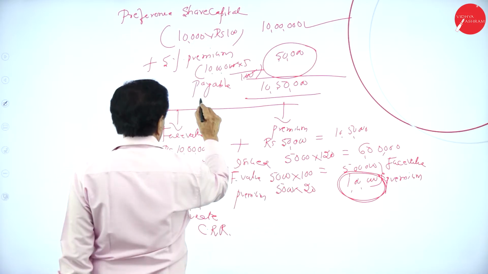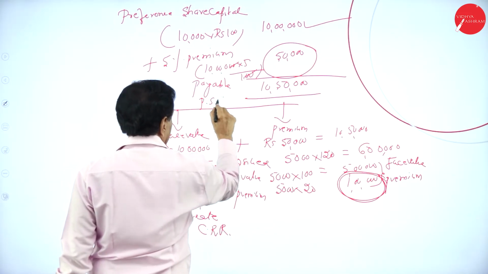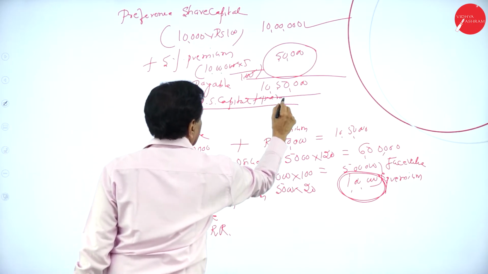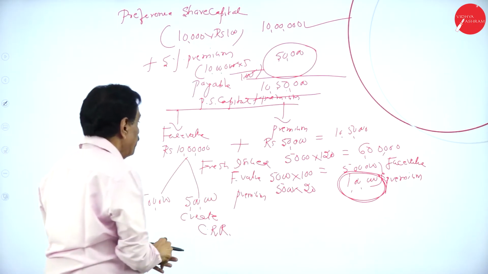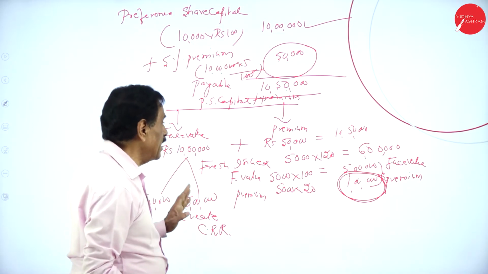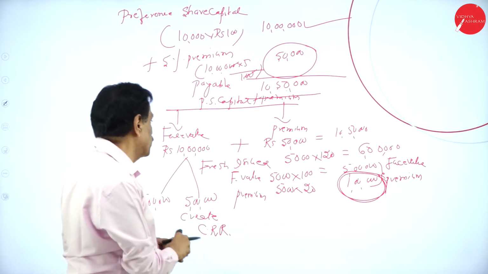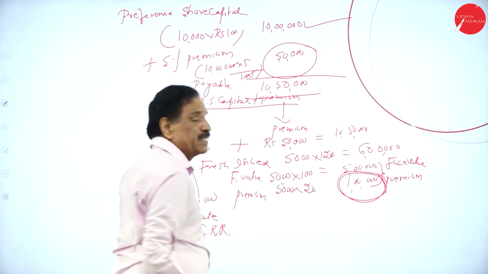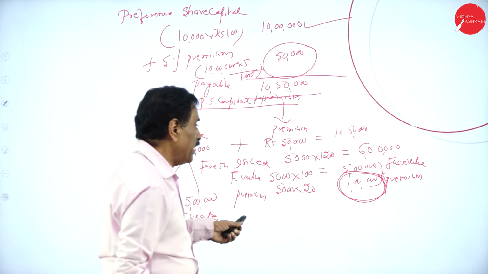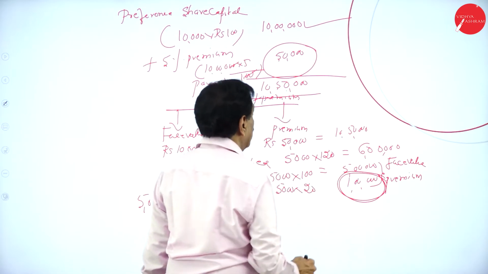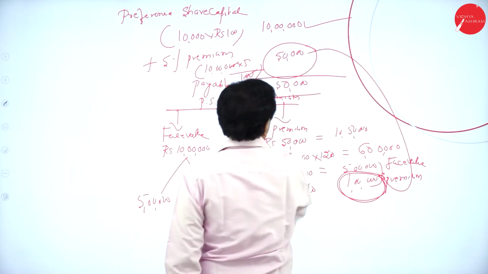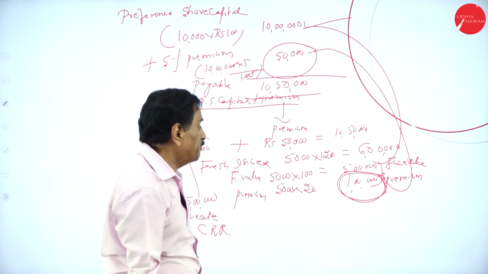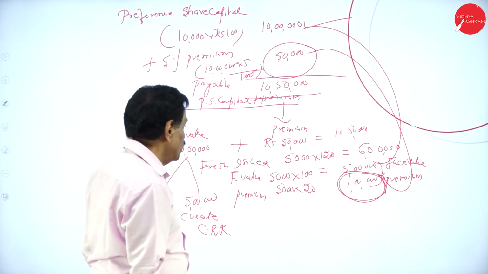Make a mark: preference share capital plus premium. What's your preference share capital required? 10 lakh. How much premium required? 50,000. Now, by the fresh issue, 5,000 at rupees 20 is 6 lakh, that is, face value 5 lakh and premium 1 lakh. So premium to premium, face value to face value. 10 lakh to 5 lakh, 50,000 to 1 lakh. So we can utilize.